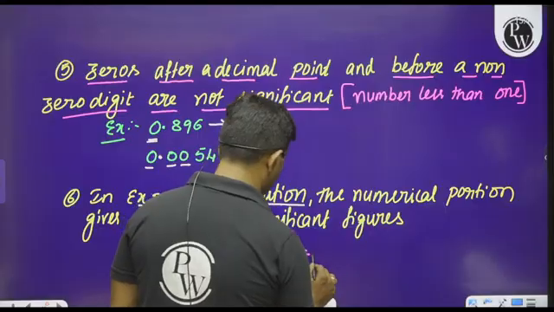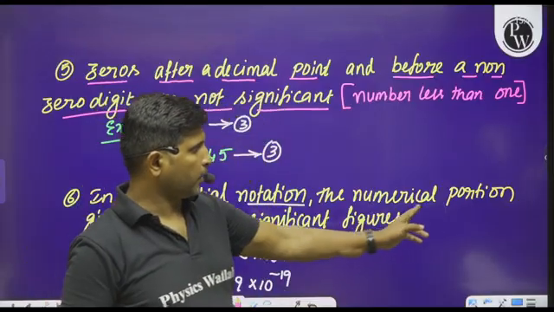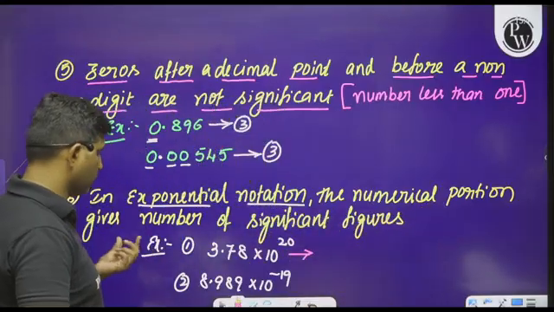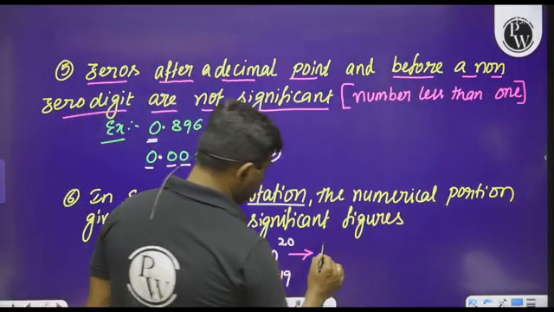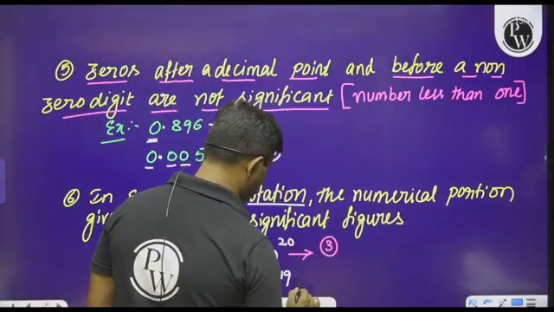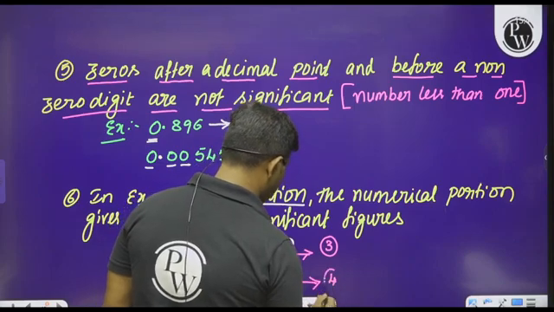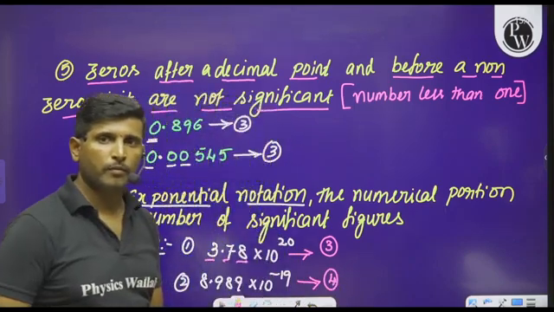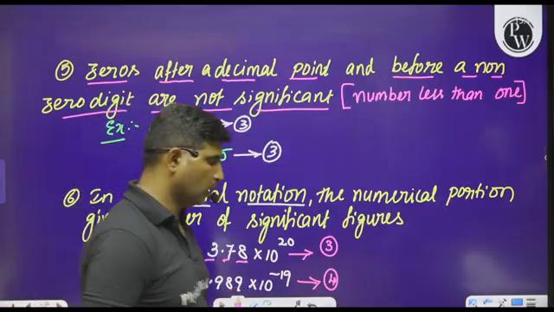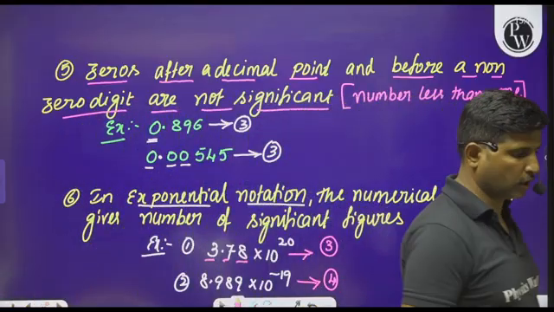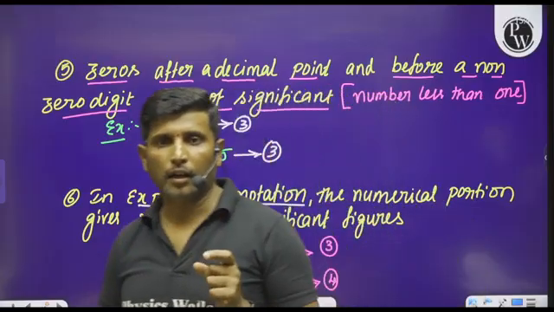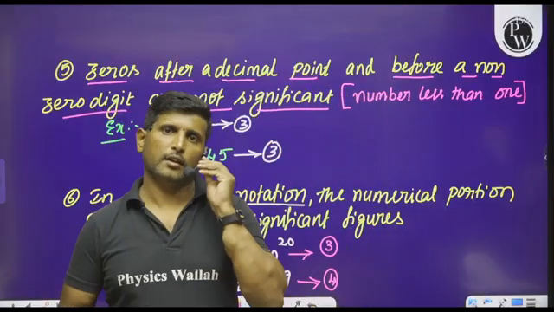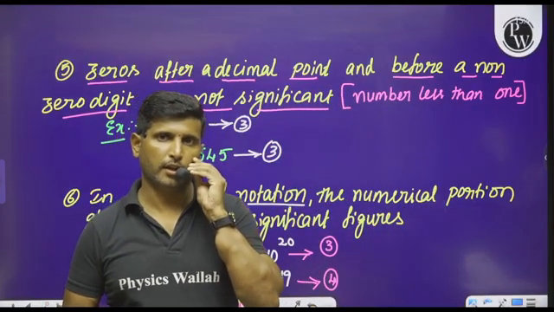See here, the numerical portion gives the number of significant figures. So in the first case there are 3 significant figures, and in the second case there are 4 significant figures. So like this, we have to understand how to find the significant figures by learning and remembering the rules of significant figures.